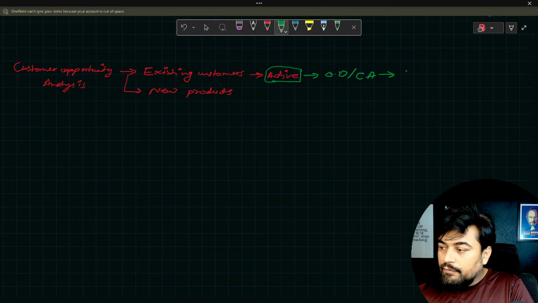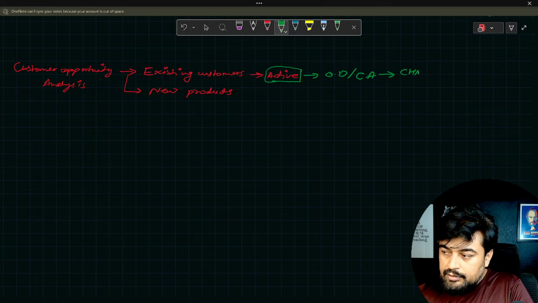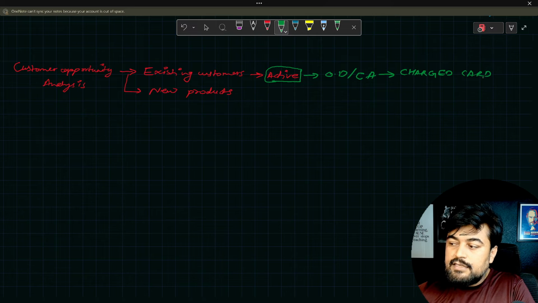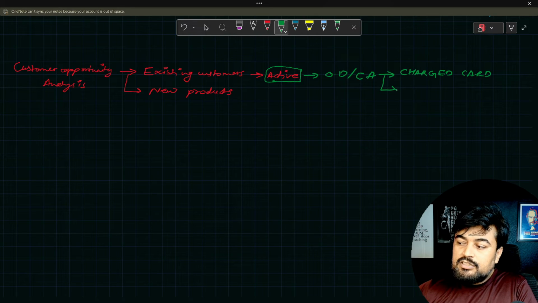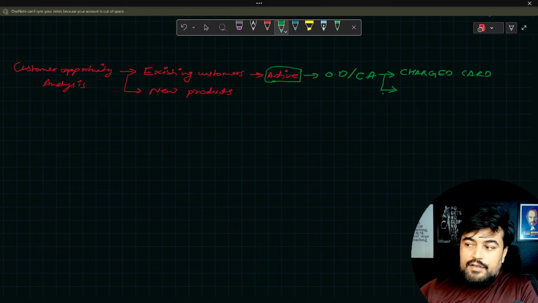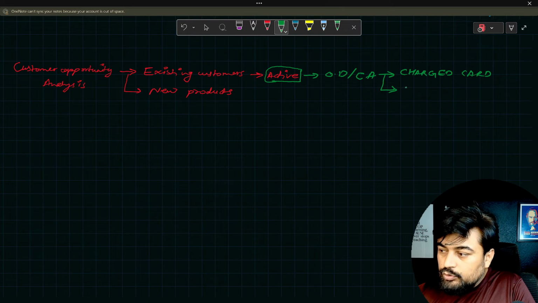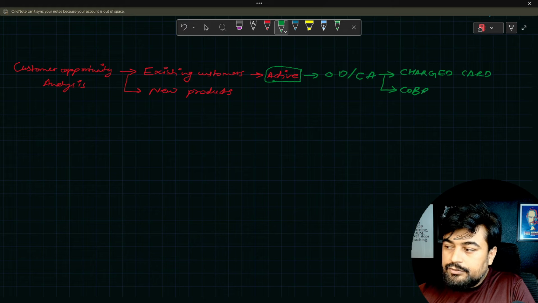Now in this active existing customer, there are 2 type of things you will try to upsell them. Number one is your charge cards. So let's say any customer is having a card which has annual fees. You will try to give them the chance that we can waive off your annual fees if you upgrade to a new credit card. Or you will try to sell them co-branded cards.